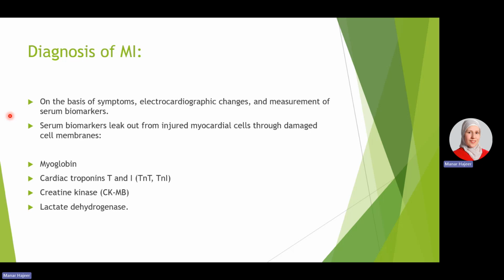The diagnosis of MI depends on symptoms, ECG findings, and the measurement of serum biomarkers. These serum biomarkers get access to the blood after injury to the myocardial cells with damage to their membranes, so they gain access to the blood, with the most important of them being myoglobin, cardiac troponins, T and I, creatine kinase, MB isoform, which is specific to the heart, because we don't depend on the total level of creatine kinase, because it's also present in other muscles of the body, not only cardiac muscles, but we are interested just in the CK-MB because it's the isoform that's specific to the heart, and the lactate dehydrogenase.